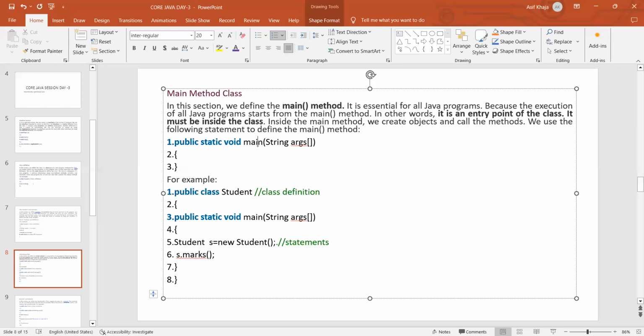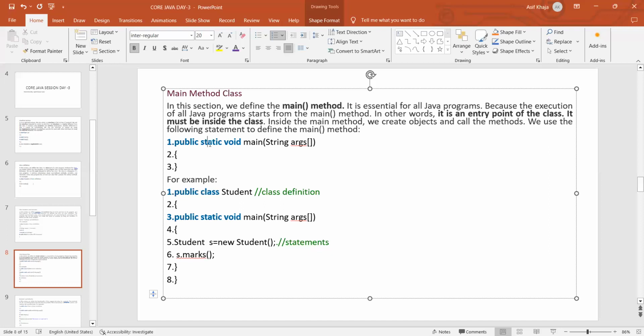I think I already discussed in the first session what public, static, void and main are. Public is the access modifier, static is the keyword, void is a return type, meaning it returns nothing, and main is the main method. Why are we using static here? If you define the static keyword for any variable or method, first, it is constant, and second, there is no need to create an object. We can call static methods directly without creating an object.